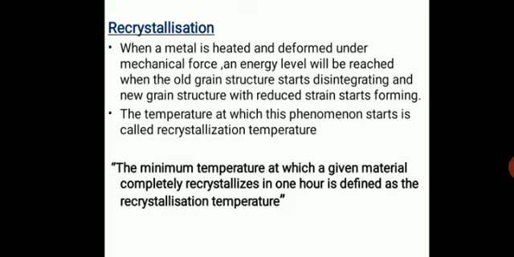This is known as recrystallization. The temperature at which this phenomenon starts is known as the recrystallization temperature, and we can define it as the minimum temperature at which a given material completely recrystallizes in 1 hour.